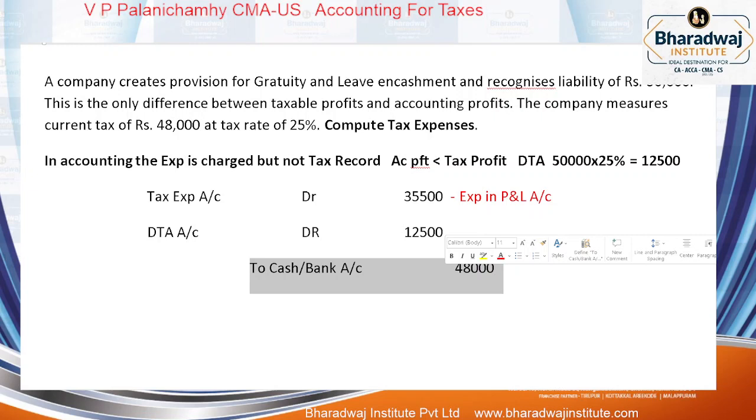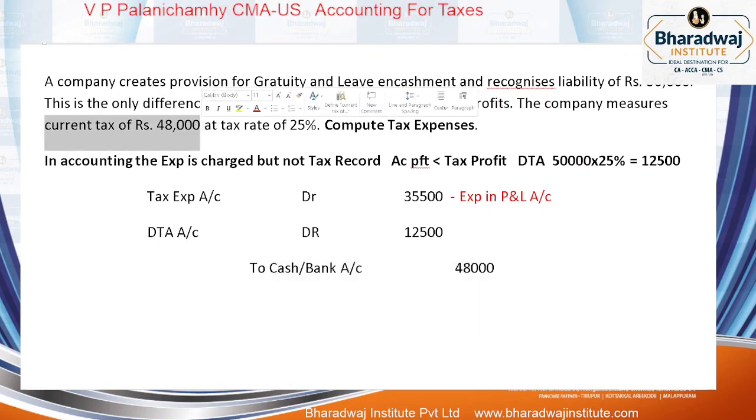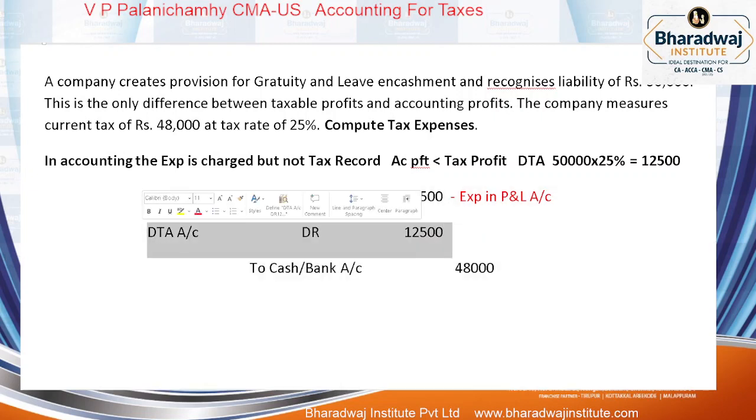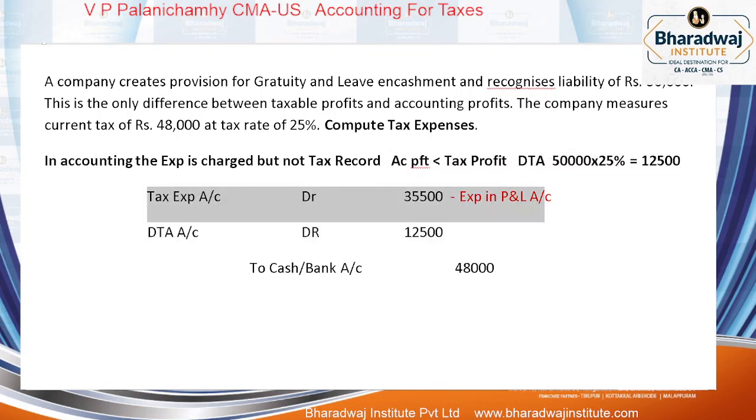In which method will we work out our tax calculation? We will work out by IT rules, the tax rules. So the current tax means by applying the IT rules we worked out 48,000, which means we have to pay 48,000. But in that, the DTA item is 12,500. The current tax expense on accrual basis is only 35,500.